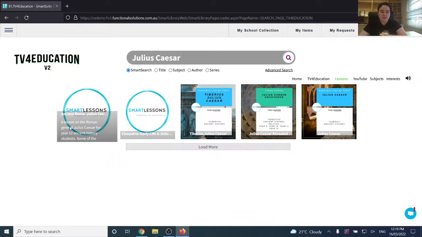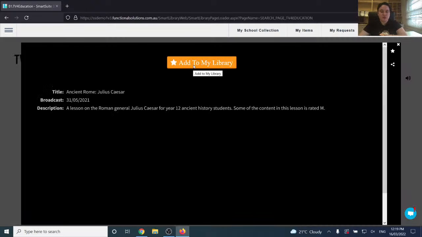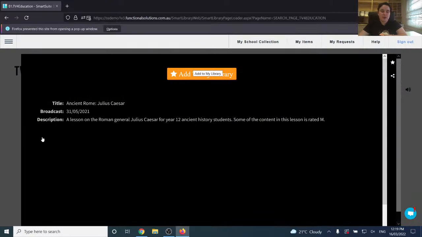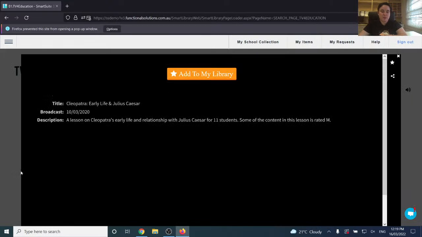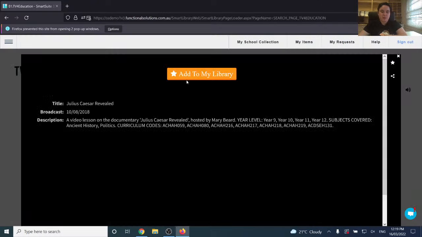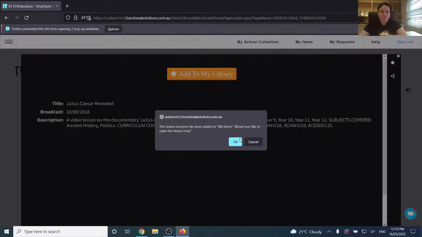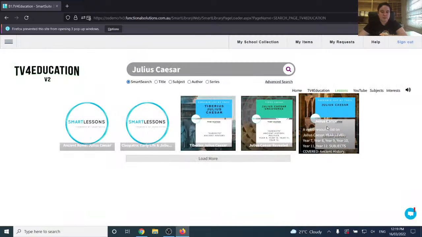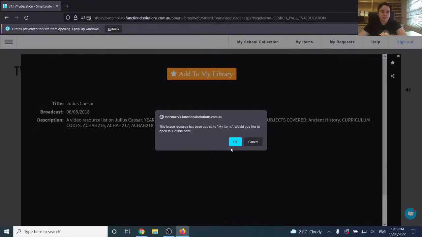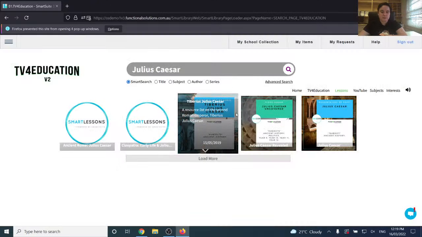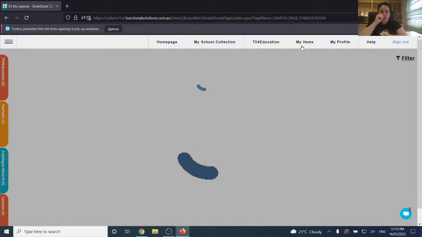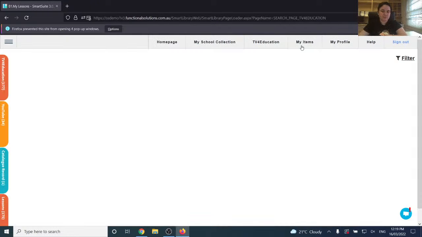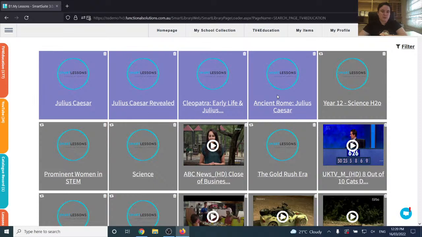If you want to add any of these to your library, you can do so by just clicking on them and clicking add to library, and you can look at the content that is available within them. So we'll just do that with these ones here. Once we've done that, we can go to My Items, and we can see all of the lessons that we have just added.